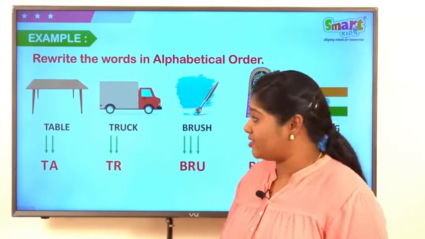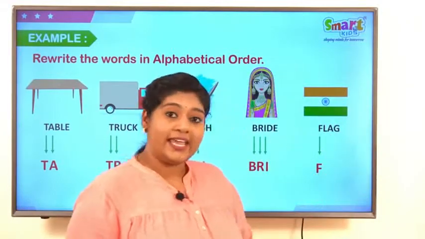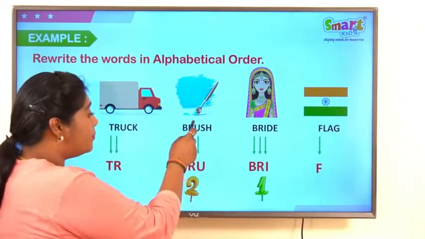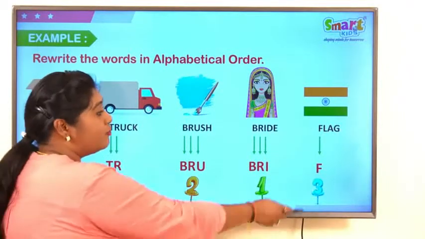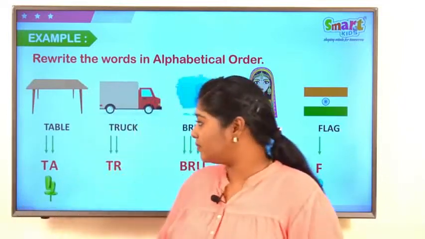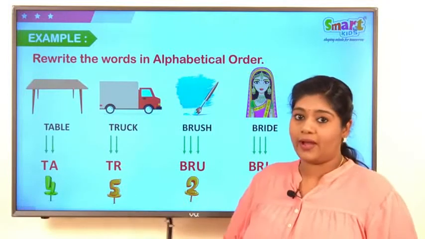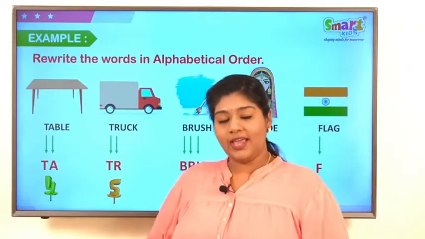So, let us arrange all these 5 words in ABC order. Bride is first, brush is 2nd, flag is 3rd, table is 4th, and truck is 5th one. Let us rearrange in ABC order.